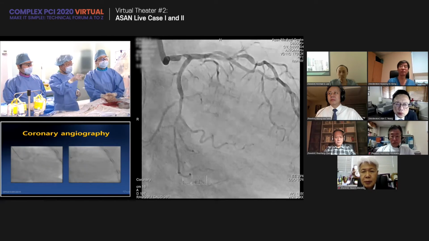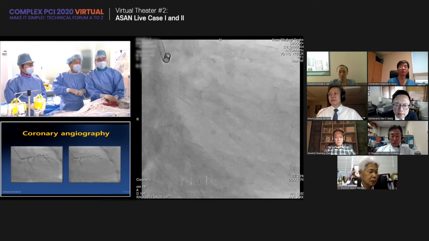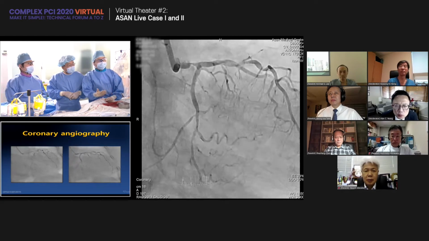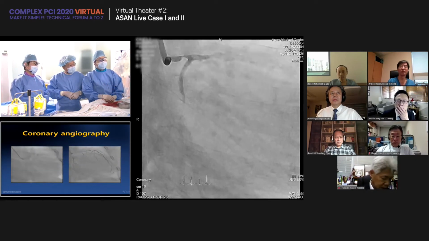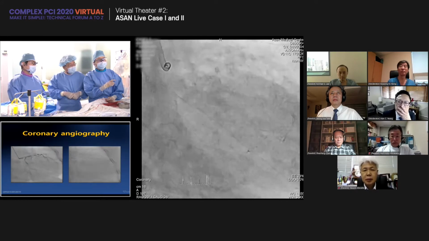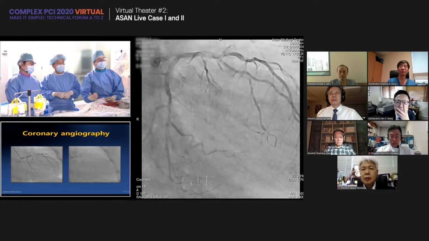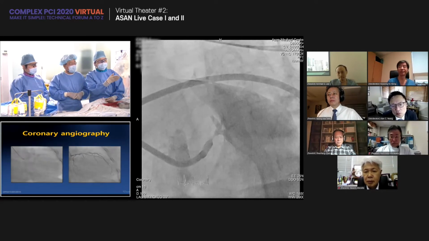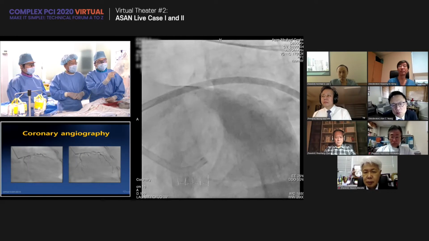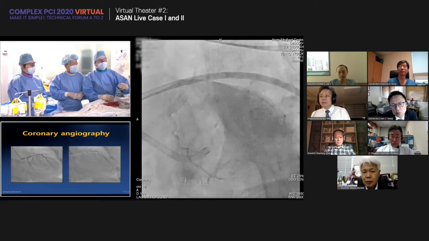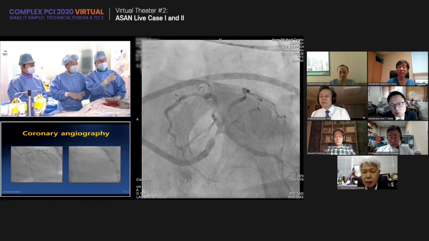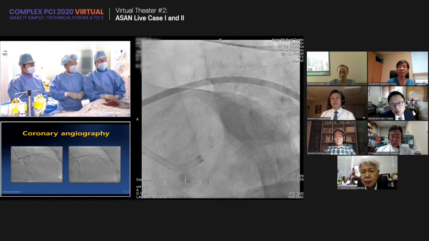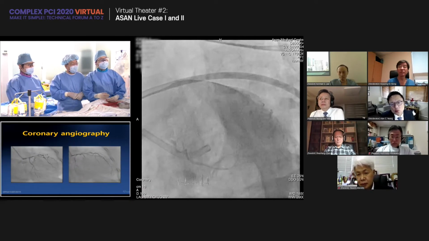Dr. Kang, would you introduce and discuss how you would treat this one? The patient was referred from another hospital, and we took angiography again. You can see a very discrete tight disease on the distal left main. You can see very severe disease at the left main distal shaft, diffuse disease on the proximal LAD and the high diagonal branch, and the circumflex ostium looks relatively safe in this angiography.